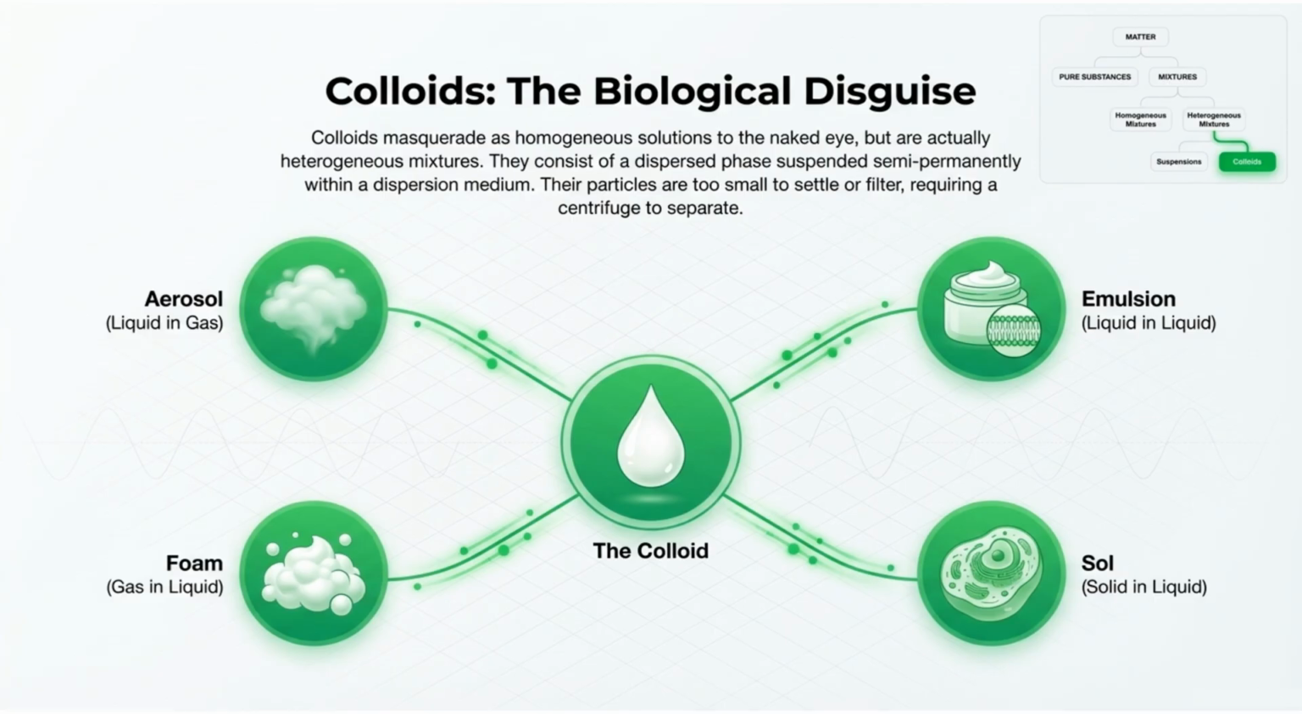Colloids appear homogeneous, but are heterogeneous mixtures with dispersed particles semi-permanently suspended within a medium. Examples include aerosols, emulsions, foams, and sols. Their particles are too small to settle or filter, requiring centrifugation to separate.